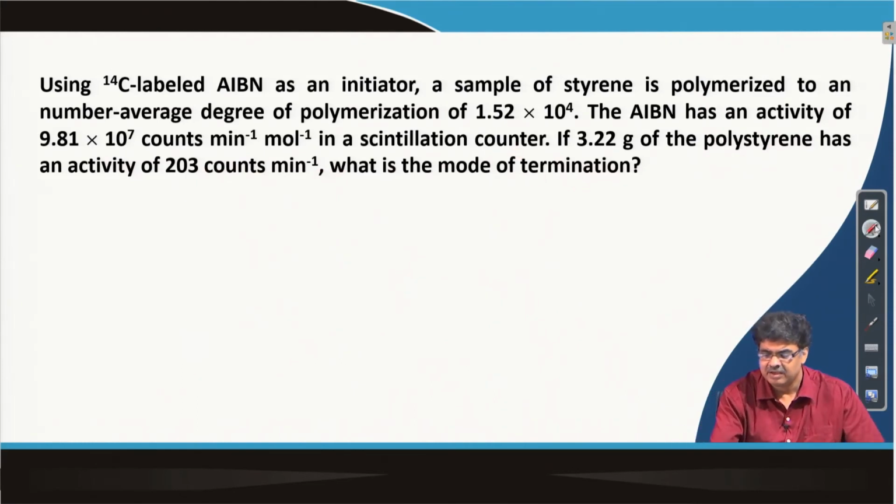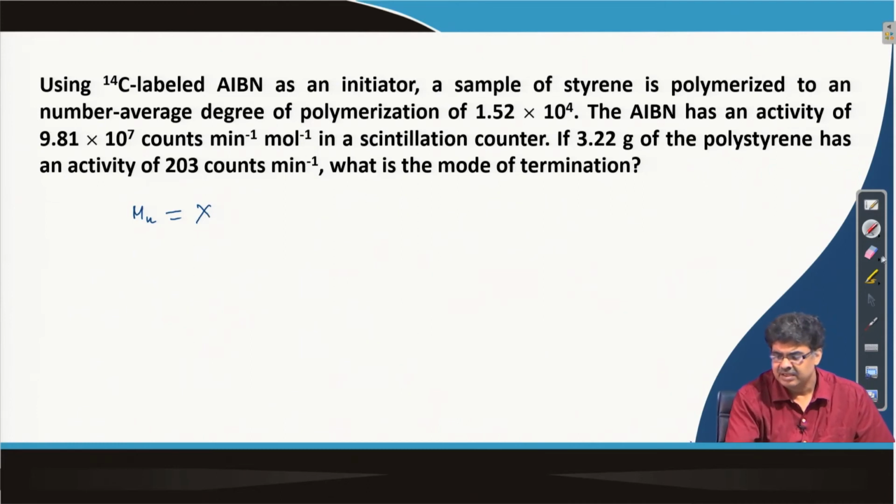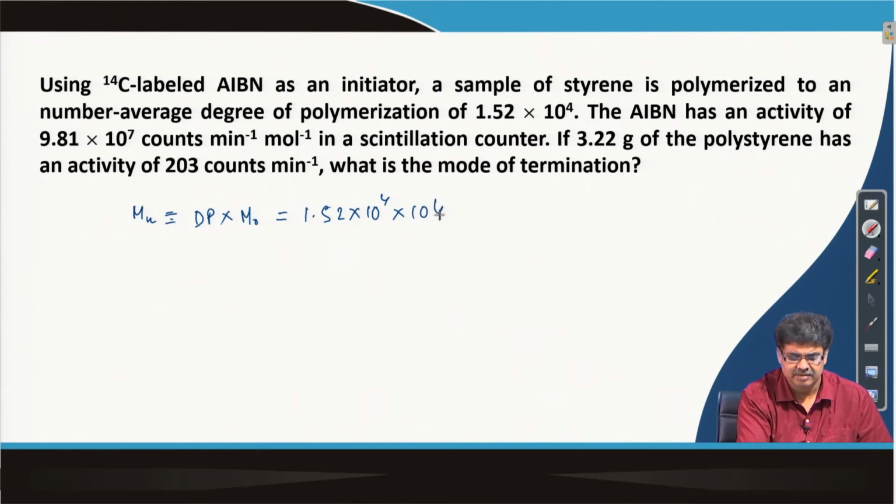If I try to solve this, Mn is given by the degree of polymerization multiplied by the molecular weight of the repeat structural unit, which in the polystyrene case is 104. So, we write 104, which gives me 1.58 into 10 to the power 6 gram per mole.